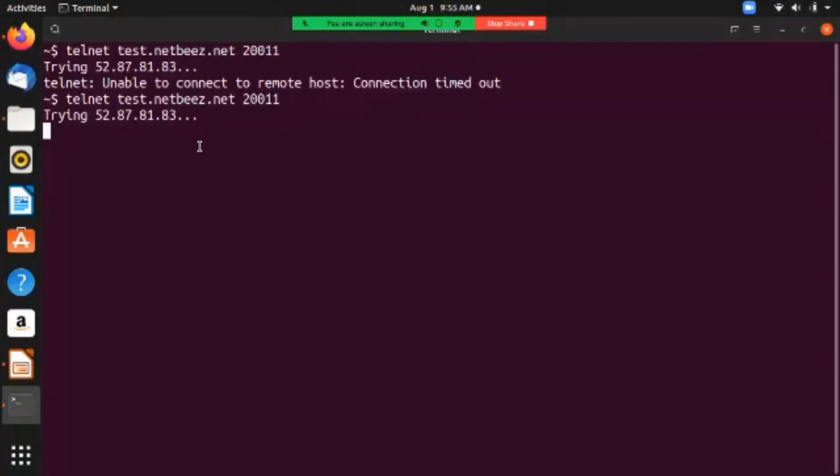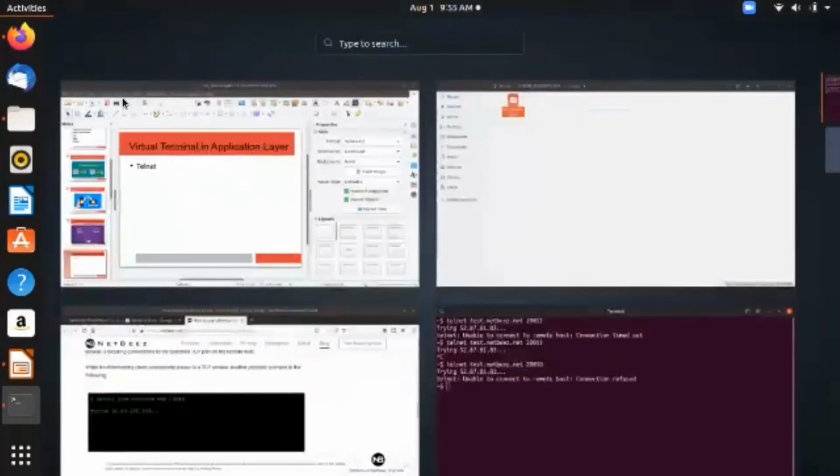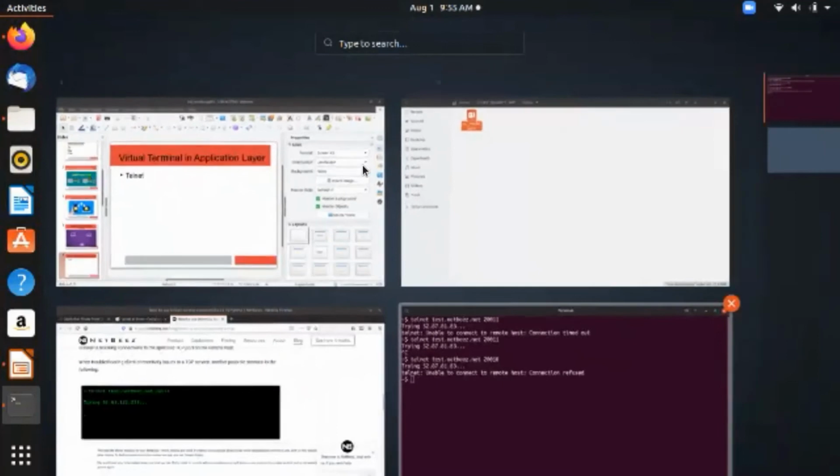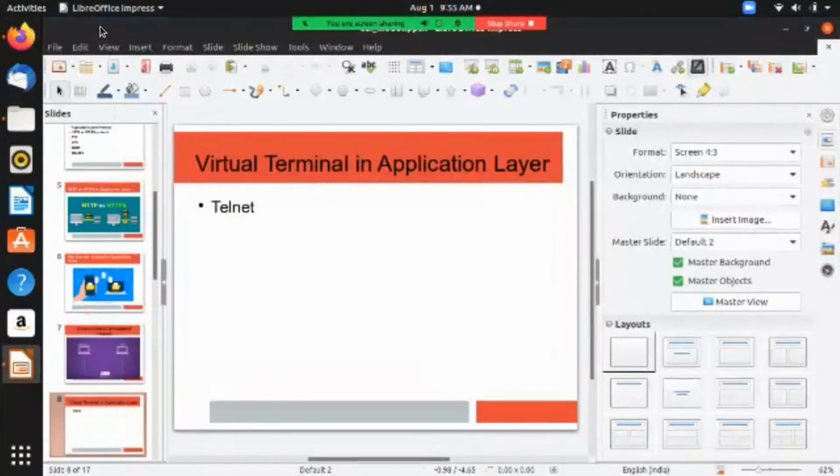Port 2001. Okay, connection is refused. That means it's not aligned. So telnet simply means to connect to different computers on the internet with the help of the terminal, not by the GUI. That is the meaning of telnet.